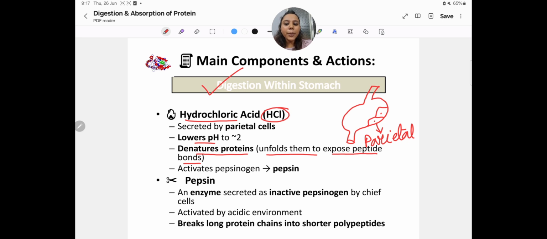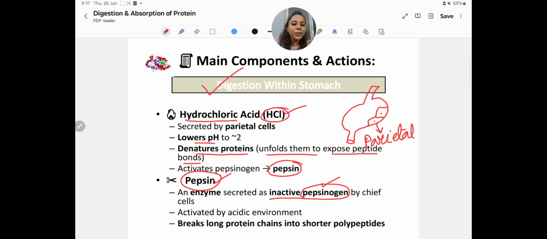That is why the stomach secretes an enzyme, pepsin, but it is secreted as inactive pepsinogen. So firstly the stomach secretes pepsinogen, which is the inactive form of pepsin. But this pepsin gets activated when it comes in touch with hydrochloric acid, HCl.